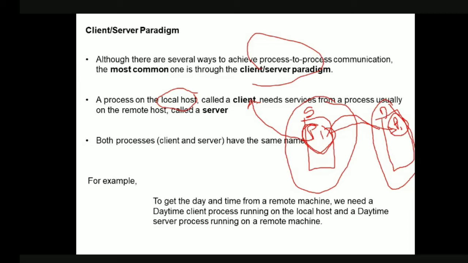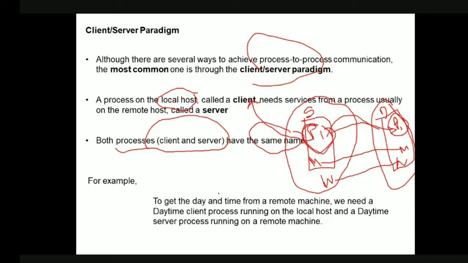Both processes, the client and server process, must have the same name, because they have to identify each other. That is, the mail process here should connect with the mail process only. The WhatsApp process here must connect with the WhatsApp process only. That is the reason both the client and server must have the same name.